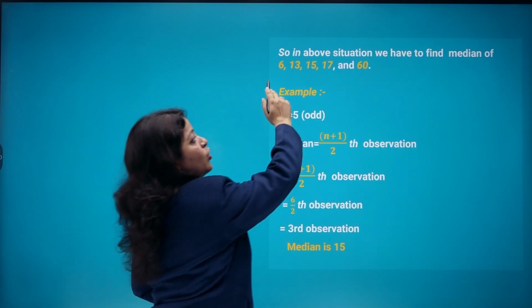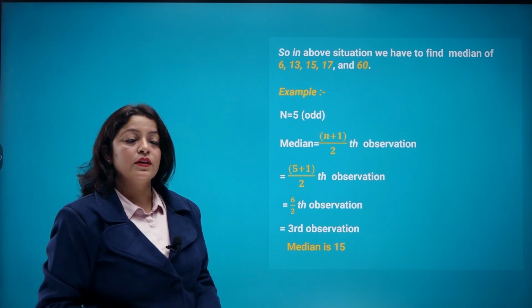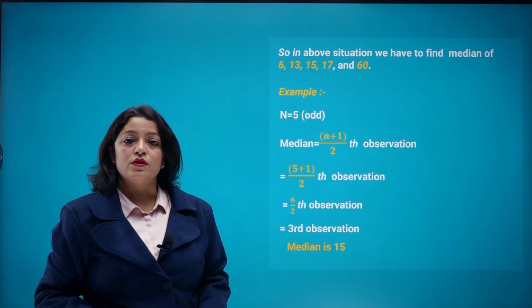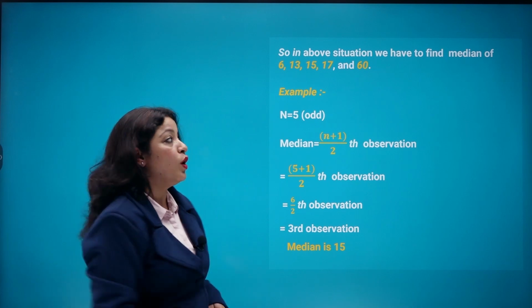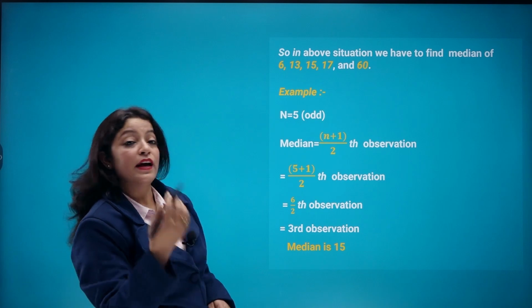Now the data is already arranged in ascending order, right? How many observations are there? There are 1, 2, 3, 4 and 5 observations. That means n is odd in this case. Now if the number of observations is odd, what do we have to do?